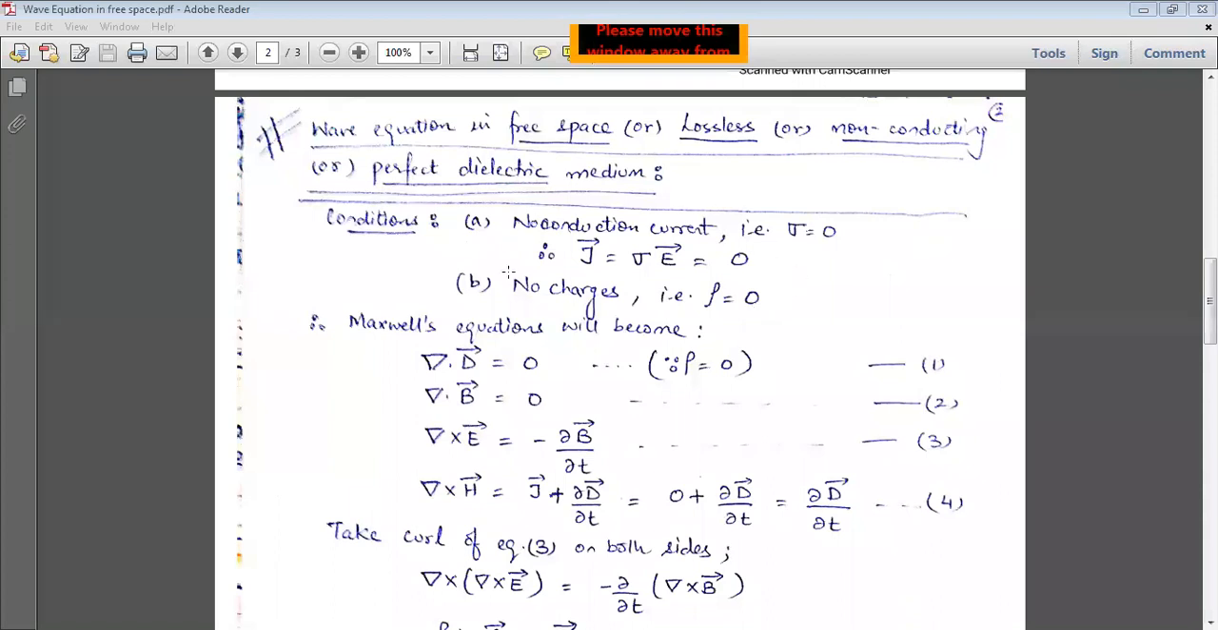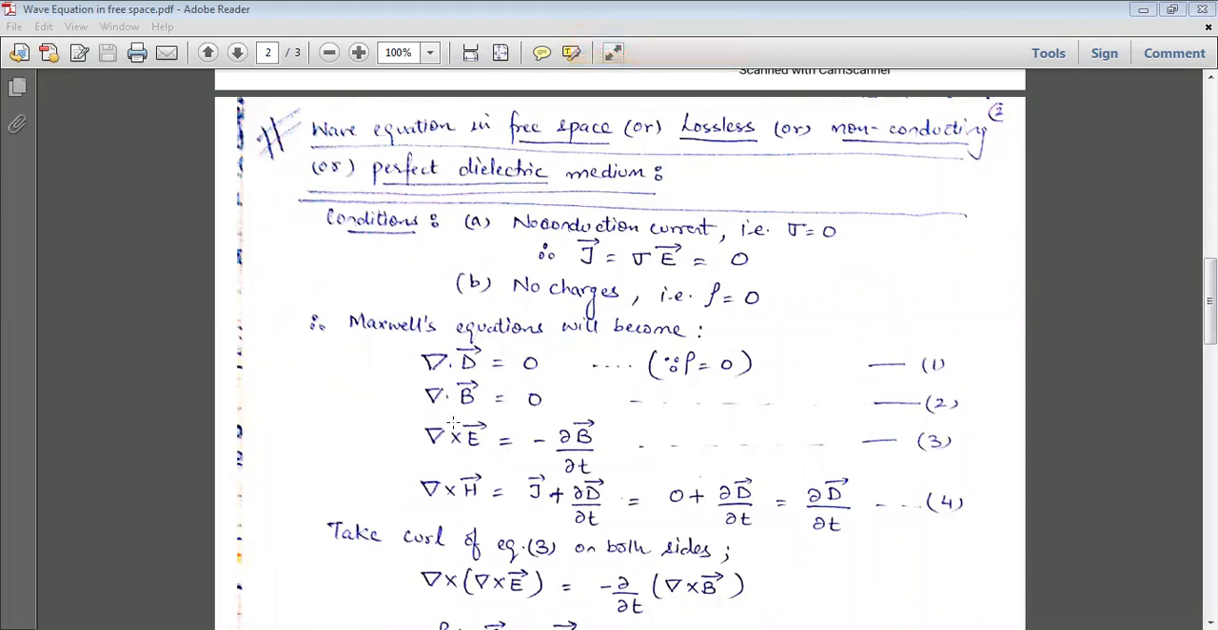So by using these two conditions, we have to rewrite the Maxwell's equations in differential form. The first Maxwell equation is del dot D vector is equal to 0, because rho is equal to 0 as per our conditions. Otherwise the first Maxwell equation is del dot D vector is equal to rho, but here rho is equal to 0 for free space, so it comes out to be del dot D vector is equal to 0. The second Maxwell equation is del dot B vector is equal to 0. It can be written as it is.